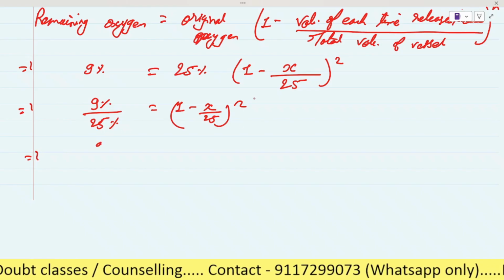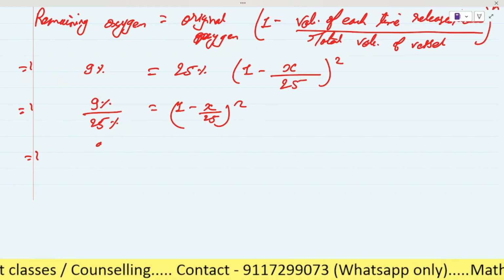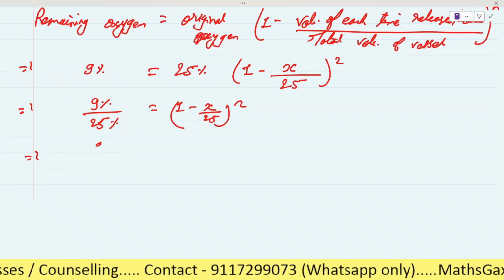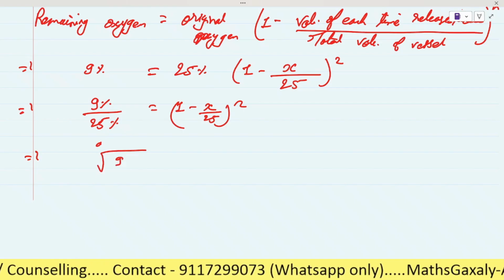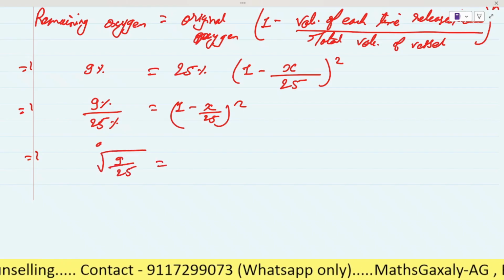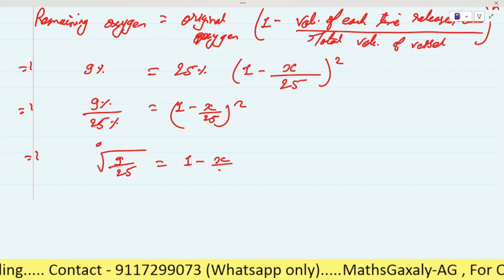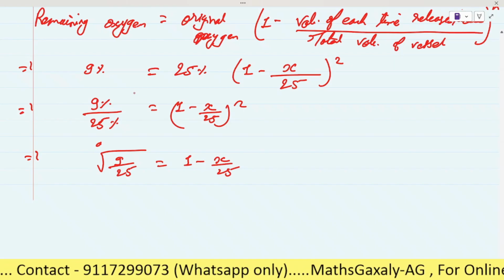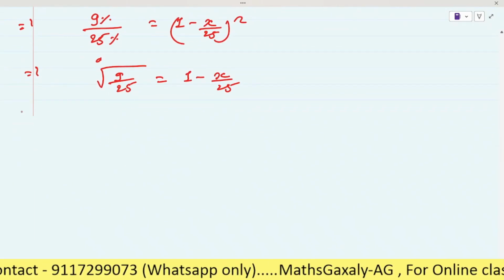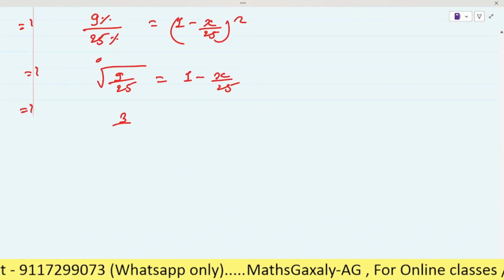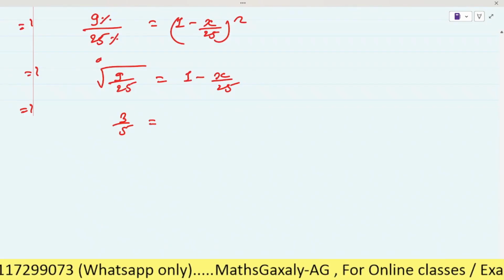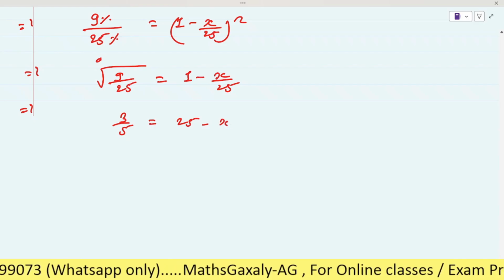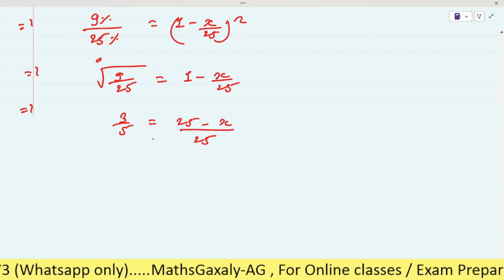And this side it is square, so when this square comes to the other side, it will come under root, right? So root under 9 by 25 will be equal to 1 minus x by 25, right? And this will be equal to 3 by 5. It will be 25 minus x by 25, right?